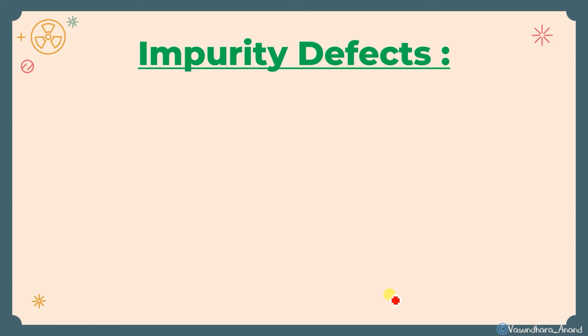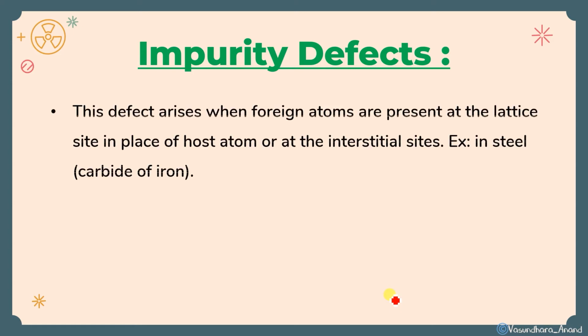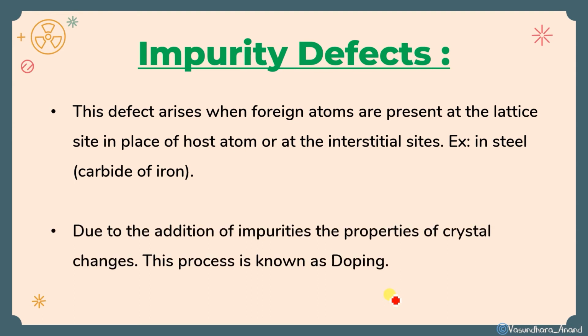Impurity defect is something which is added to the regular arrangement. Wherever the regular arrangement is there, something outsider is added over there. You have heard the word doping. Yes, doping, what is it? Addition of something from outside to enhance the properties, isn't it? So similarly here also the word is doping.